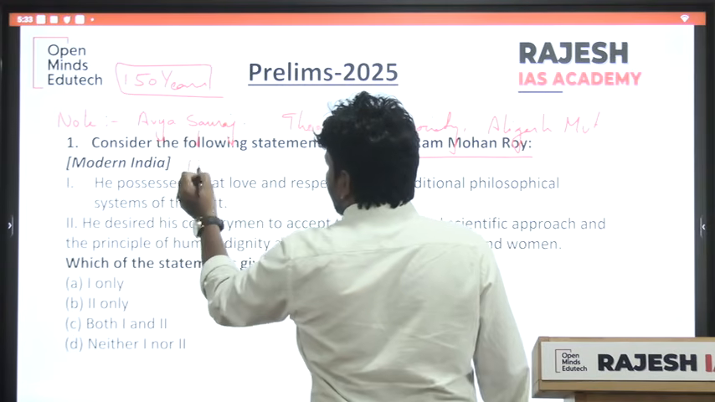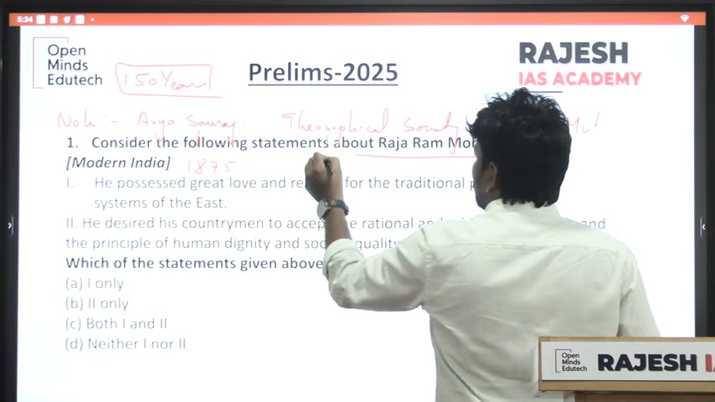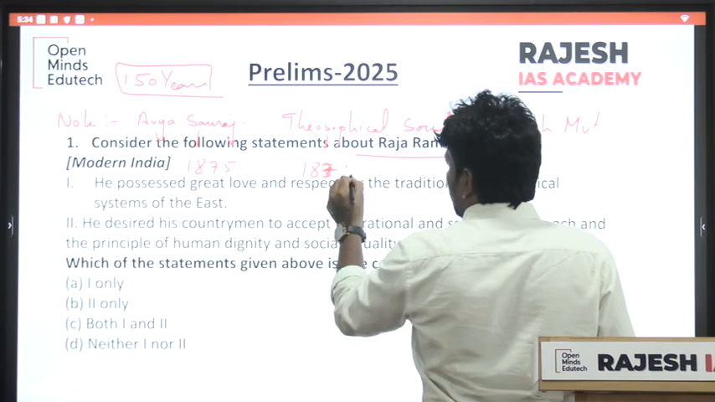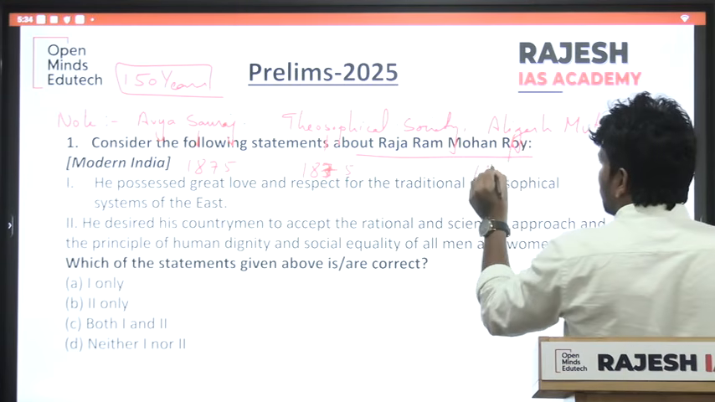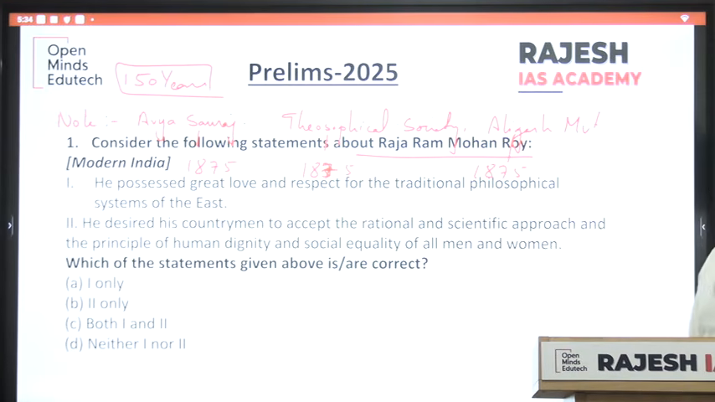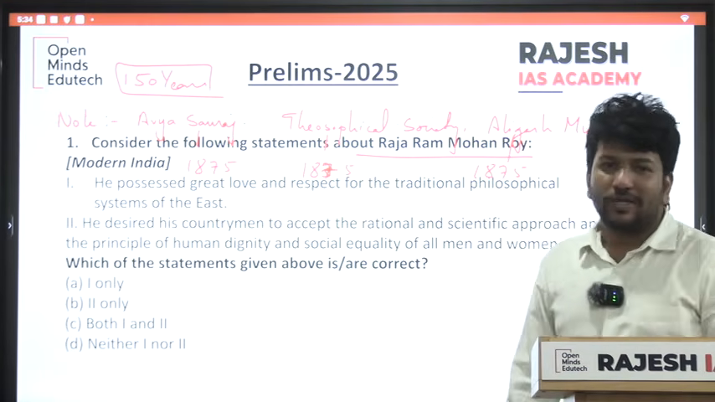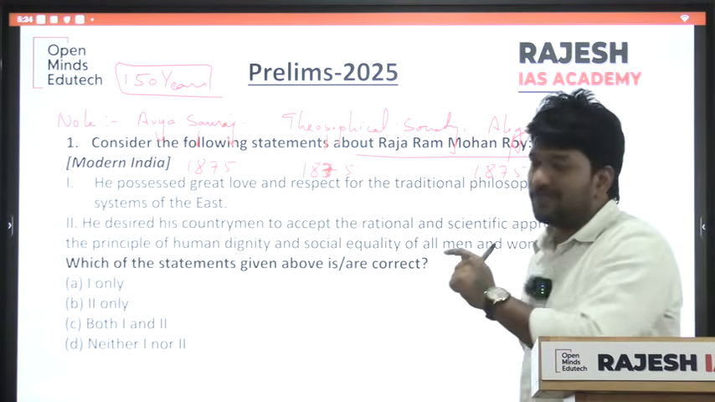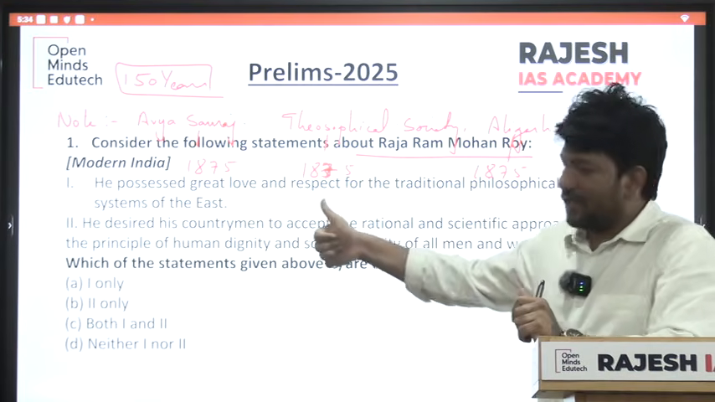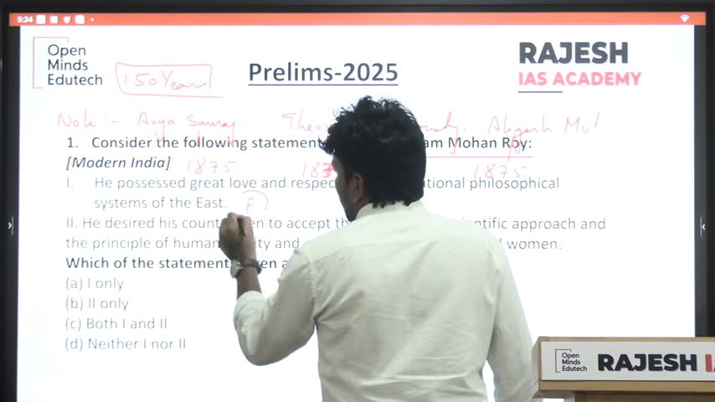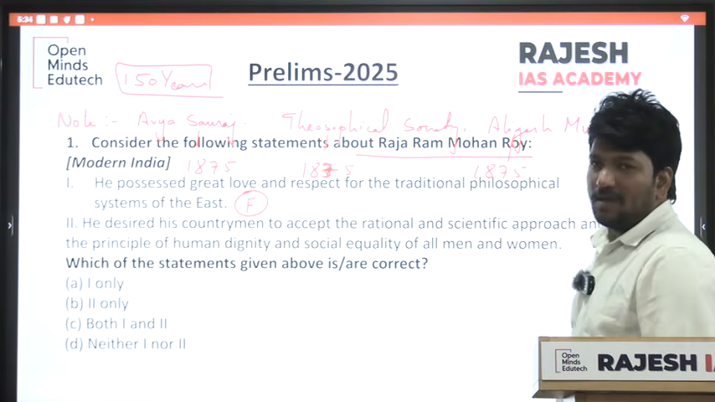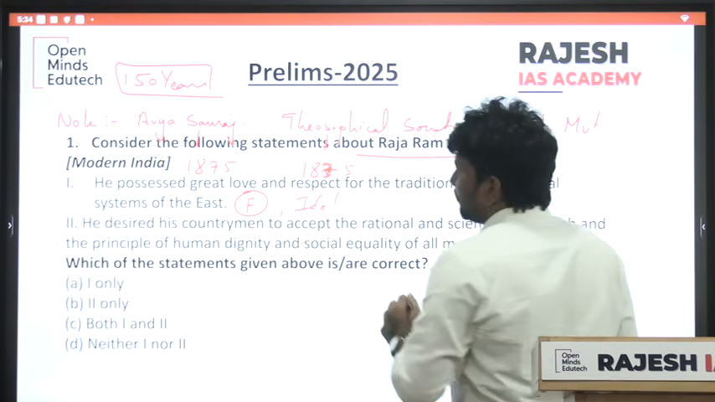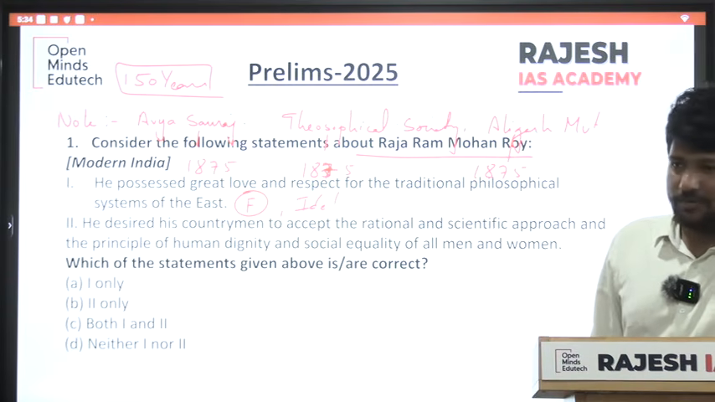Arya Samaj was established in 1875. Theosophical Society, 1875. Aligarh movement, 1875. Because of this, these 3 organizations were in the news. Whenever you are reading about these organizations, you should know the years of their establishment because they may ask in chronology. Next, who are the founders? They may ask. Next, what is their ideology?